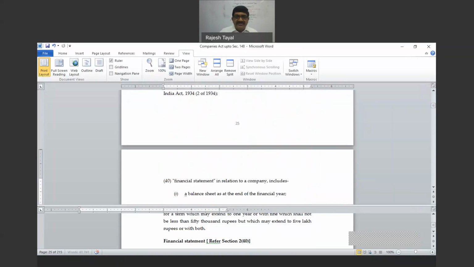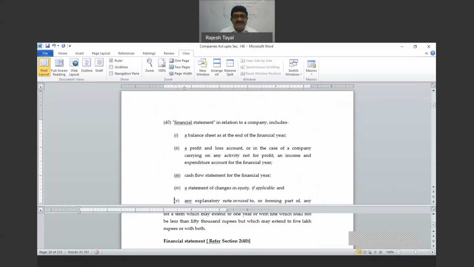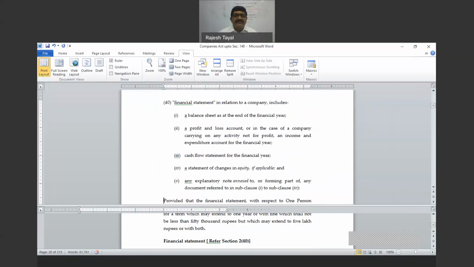So financial statements, we can see the whole definition here. Financial statement in relation to a company includes. It doesn't say it to me, but indirectly it means only.